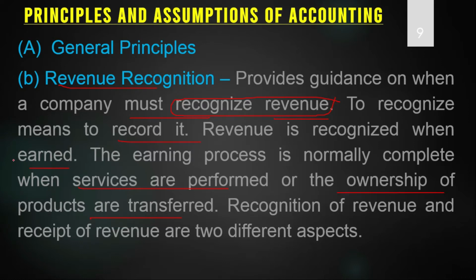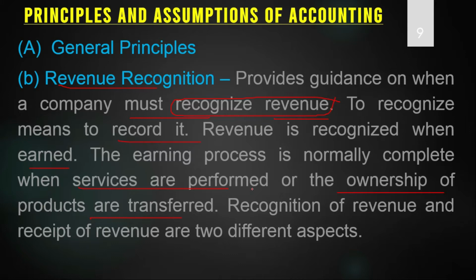Now, the question is when the revenue is earned. It is settled that the revenue is earned when the seller transfers the goods and performs the services. So at the time of transferring the goods, meaning transferring the ownership, the revenue is immediately earned. Revenue earned and revenue received are two different things.